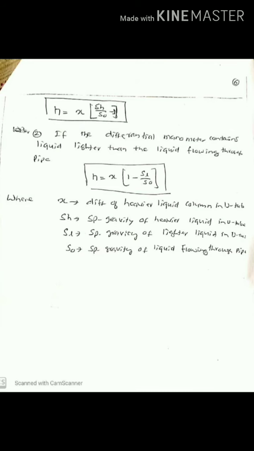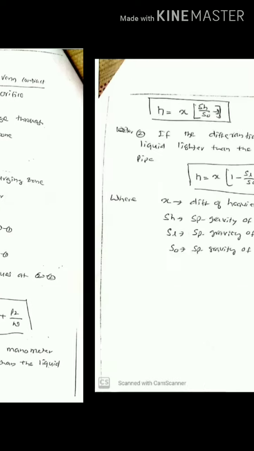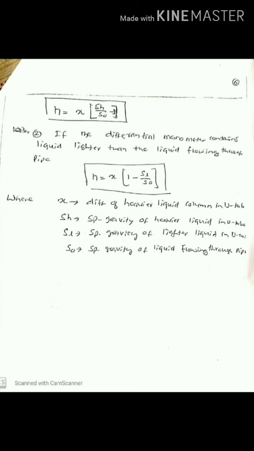In case 1, if the differential manometer contains liquid heavier than the liquid flowing through the pipe, then H is equal to X into bracket SH divided by SO minus 1. And if the manometer contains liquid lighter than the liquid in the pipe, then H is equal to X into bracket 1 minus SL by SO.